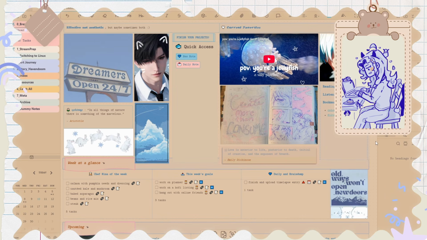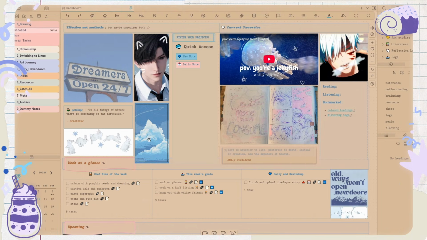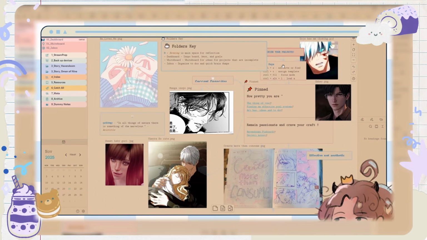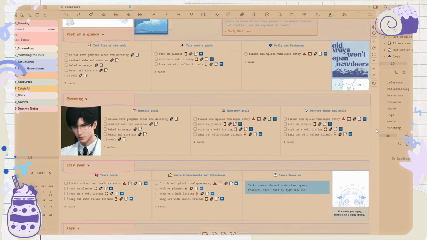So I'm in my vault. This is my main vault. I do have a couple of vaults, but I'm focusing on this one first. If you're not new here and you've already seen my other Obsidian videos, my dashboard looks totally different. I've really changed things up here, and I'm still working on it.